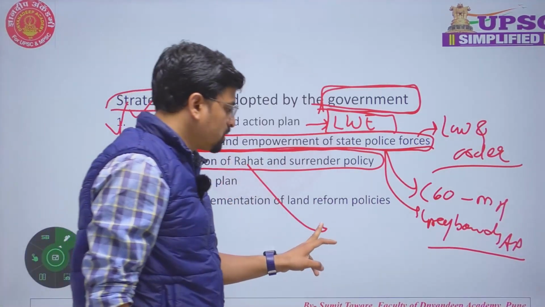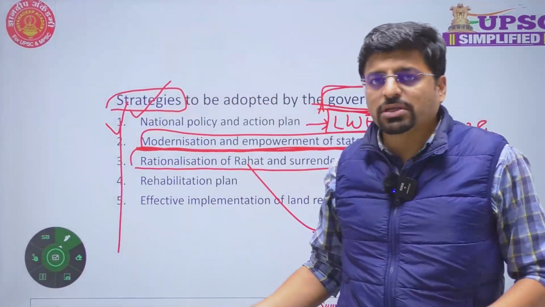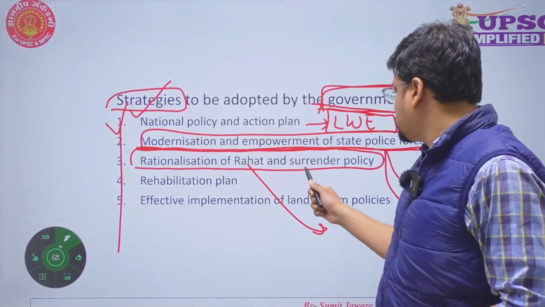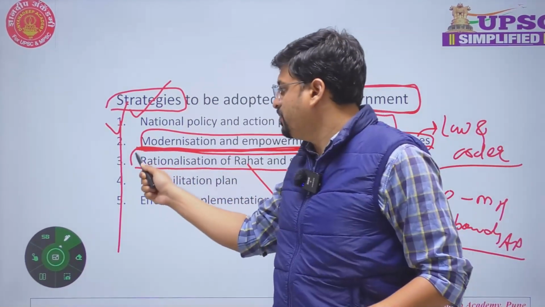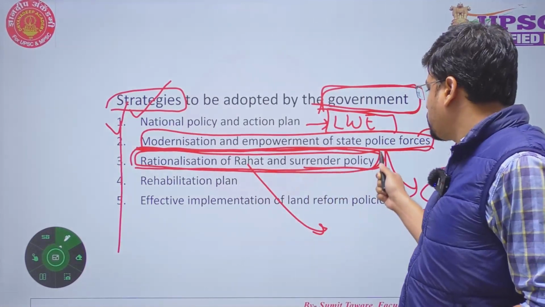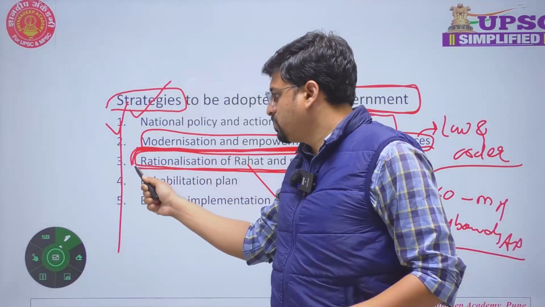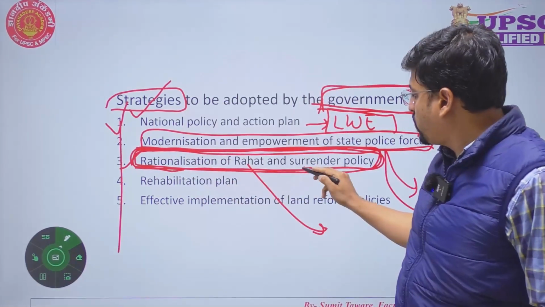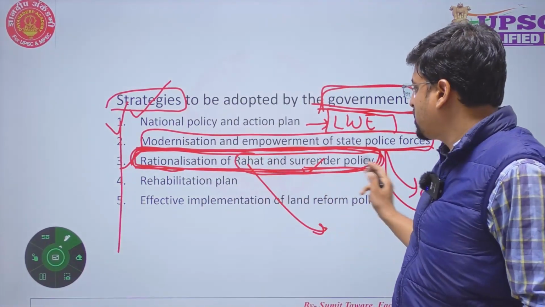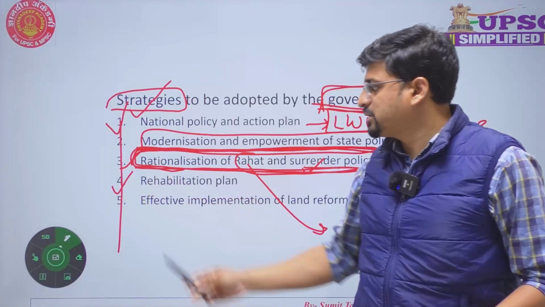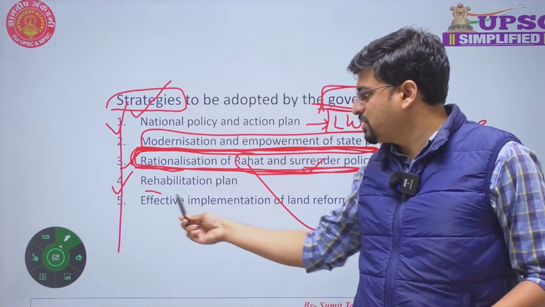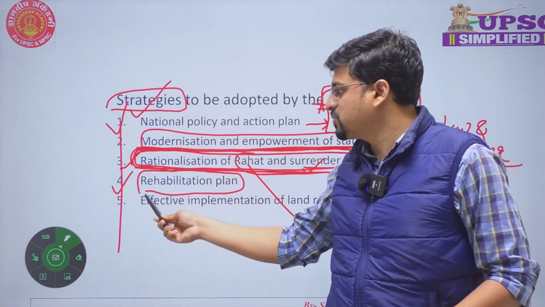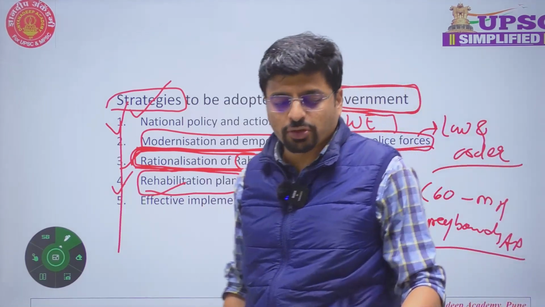So under the Rahat and surrender policy, those Naxalites who surrender under this policy, we are providing them some benefits or some opportunities to tackle this issue. So we have to rationalize this Rahat and surrender policy. Fourthly, rehabilitation plan. As we have seen earlier, forced displacement is one of the determinants of persistence of LWE